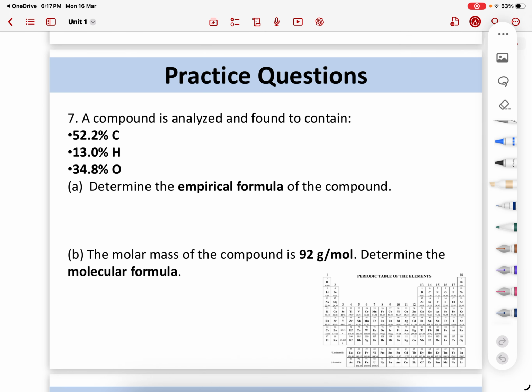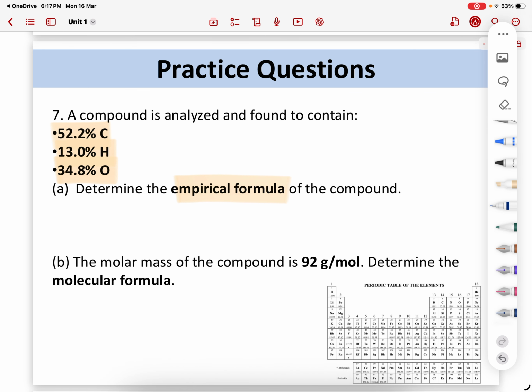All right, next question. A compound is analyzed and found to contain three elements. Determine the empirical formula of the compound. First thing is it is in percentage, so you're going to simply write it in grams. So you have 13.0 grams, 34.8 grams. Then you're going to find the moles. How to find the moles? You're going to show all your steps. You can make a table. You can have a table like this.